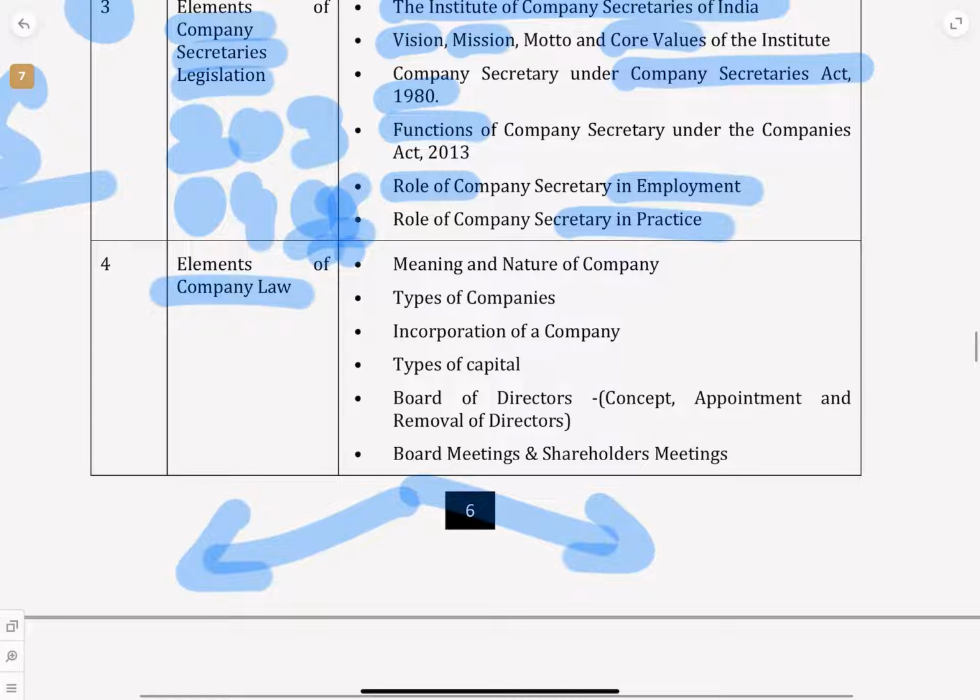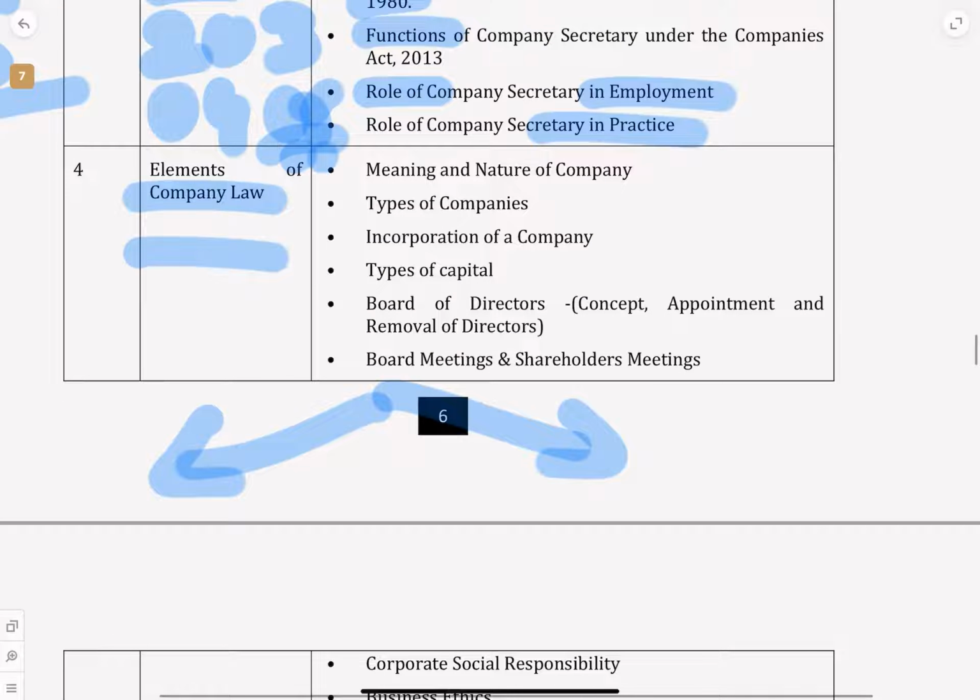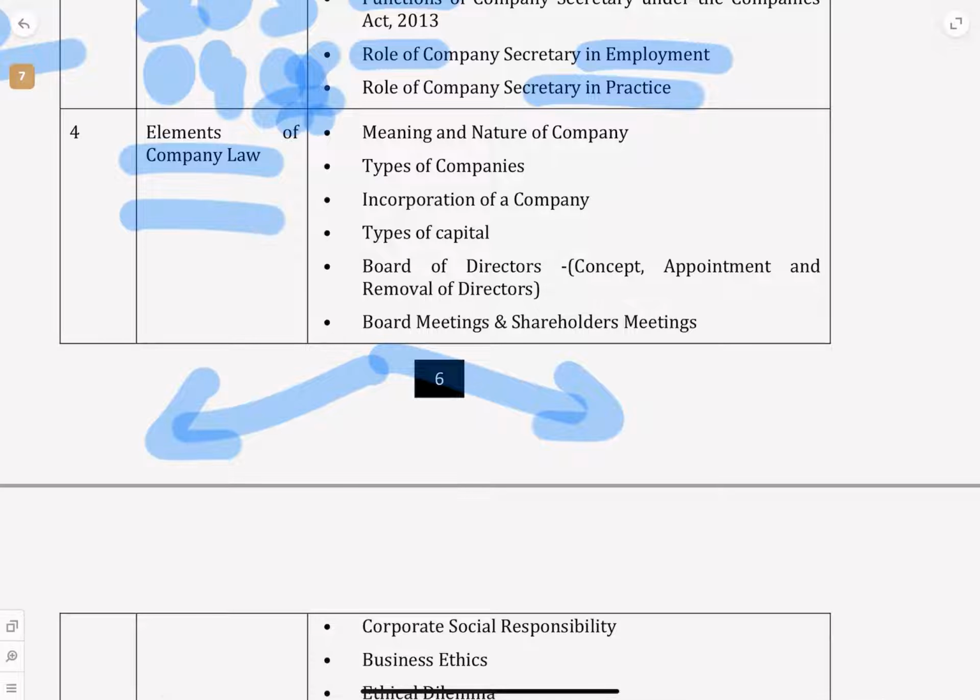Next we come to what is my favorite chapter, elements of company law, because company secretary is seen as expert of company law. So you will be understanding in this chapter. Again, it will help you a lot for CS executive. What is a company? What are the types of companies? How do we start a company, incorporation? What are the types of capital? Who is director? Who is a shareholder?